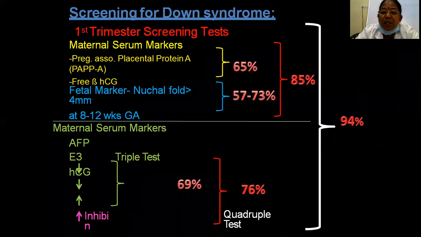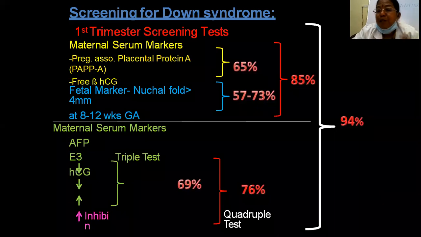Then in the second trimester, the triple marker test has become obsolete. Now we do only the quadruple marker, and that is done at 16 to 18 weeks. The quadruple marker includes maternal serum alpha fetoprotein, estradiol, HCG, and inhibin. These are the 4 things which are secreted, and this is called a quadruple marker.